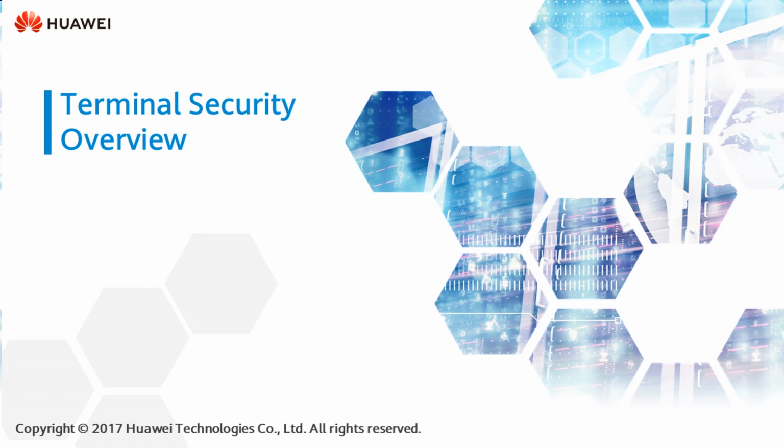Today we are going to start the first module of the third course in HCNP Security. This course is called CTSS, and today we'll be covering the first module. This course mainly deals with terminal security, or terminal access security, and in this first module we'll discuss the basic concepts of terminal security, the challenges that we face with terminal security, Huawei's solution that we have for implementing terminal security, and how we can manage the entire security infrastructure.